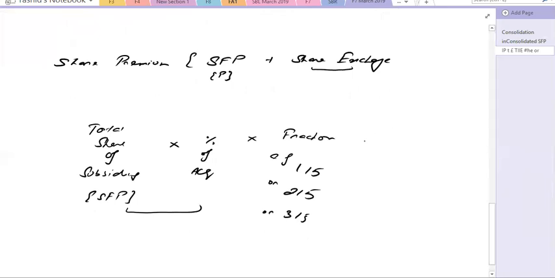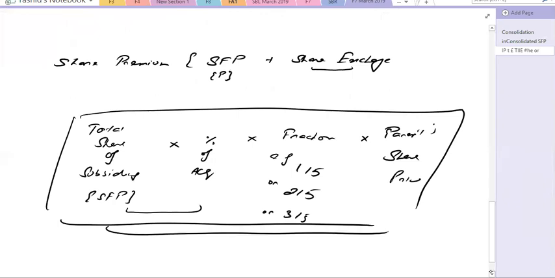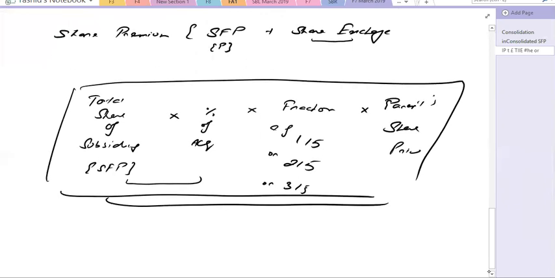And that will be multiplied by the parent's share price. When it is multiplied by the parent share price, it will give you the consideration in the form of share exchange, the amount of shares the parent has issued to the subsidiary. So this is a detailed calculation.